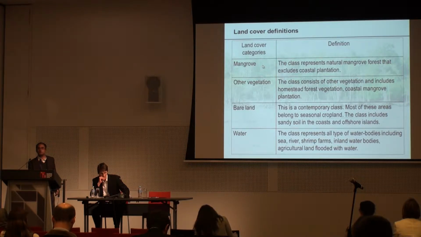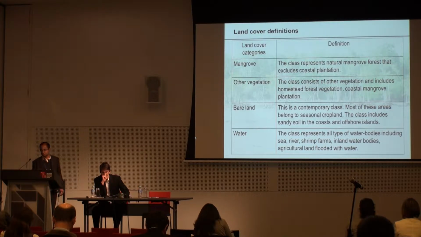For mangrove, I only took the natural mangrove, the mangrove in the Sundarbans. Of course, we do have planted mangrove close to the Sundarbans forest. Other vegetation usually includes homestead forest vegetation. Bare land is a contemporary class; sometimes it's bare land, sometimes it's agricultural crops or seasonal crops like rice. And water includes all the permanent and seasonal water bodies that I considered here.